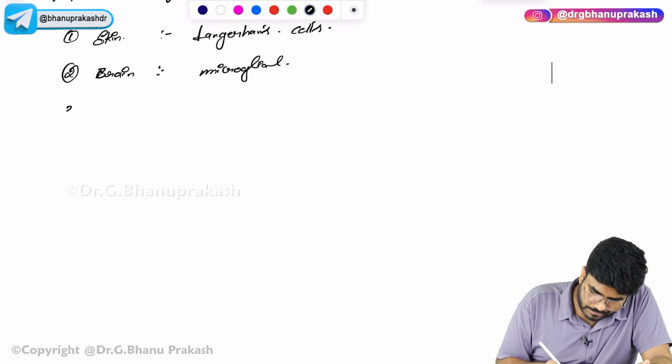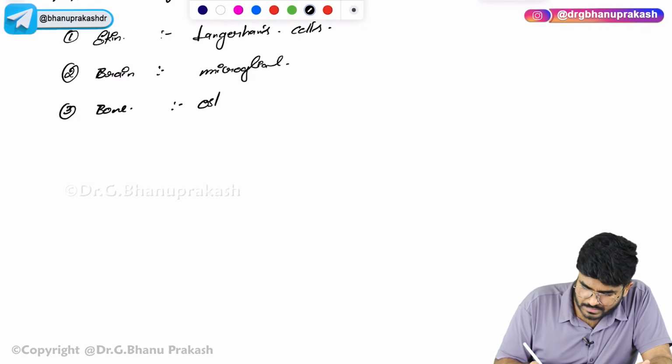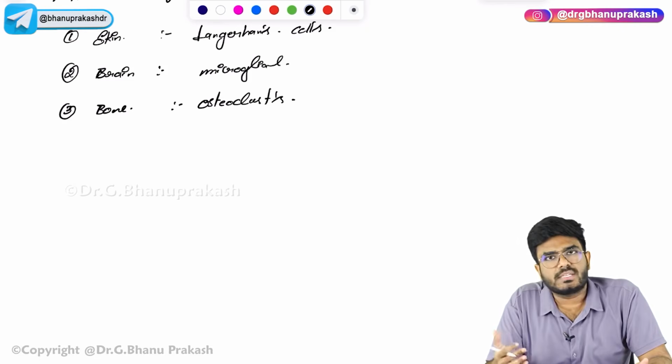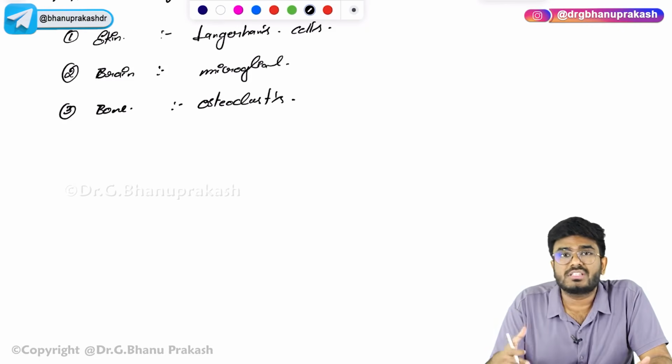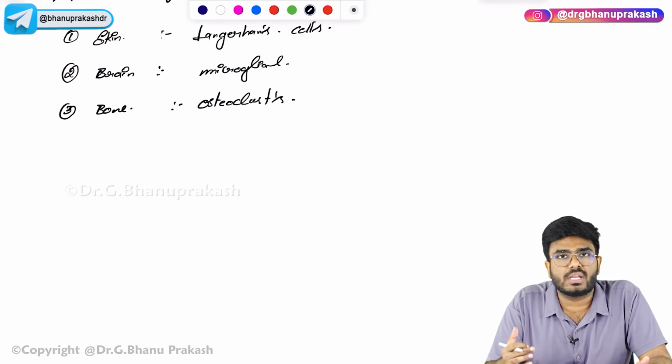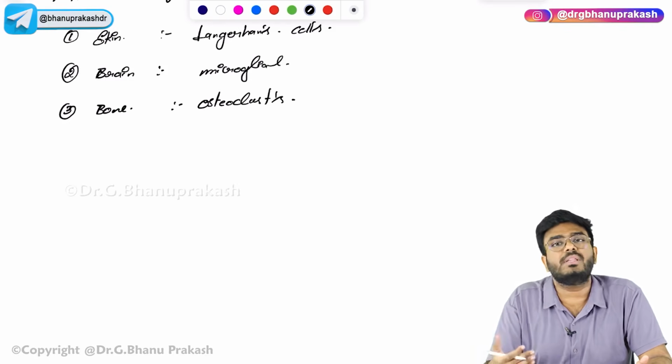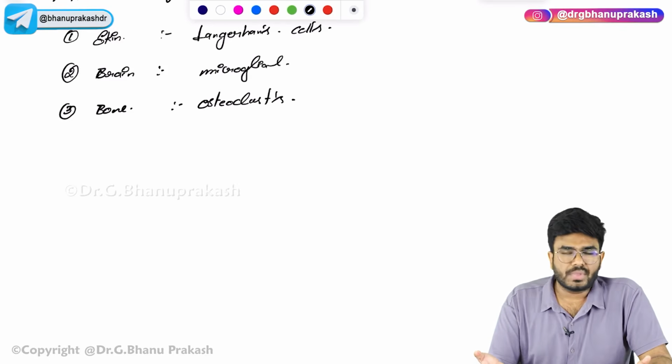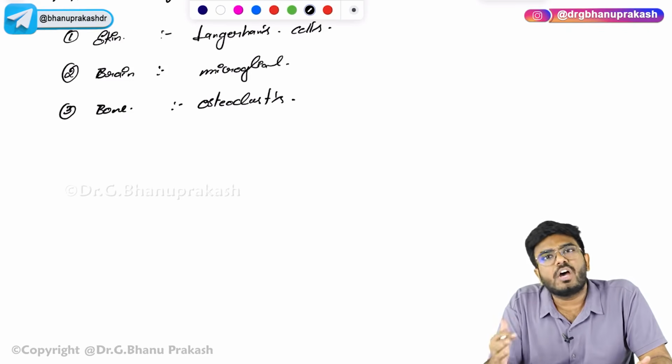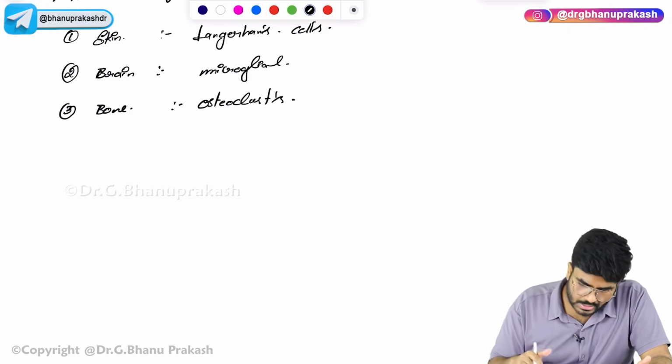Next, in the bone, there are osteoclasts. Okay, you know it, right? Osteoblasts help in bone formation. Osteoclasts cause bone resorption. So, what exactly are the osteoclasts? Osteoclasts are the bone destroying cells. They are nothing but macrophages. Okay, by producing acids, they cause bone resorption. They will break down the bone. Okay, now bone is also completed.